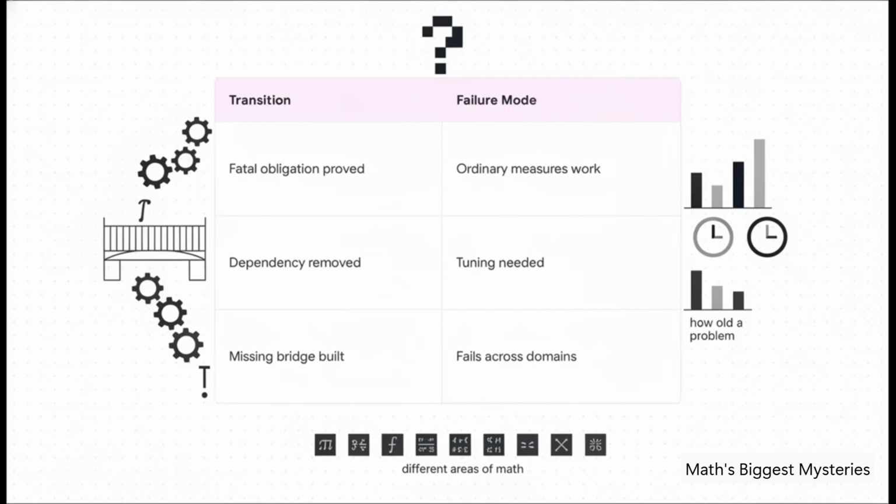For instance, if simple, ordinary things, like just looking at how old a problem is, can predict a breakthrough just as accurately as this pressure model, well, then the hypothesis fails. It also fails if we have to sneakily tweak the rules after a problem is solved to make it look like we predicted it. Testing this hypothesis against the top 10 unsolved problems is literally the perfect stress test, because they cover genuinely different, completely unrelated areas of mathematics.